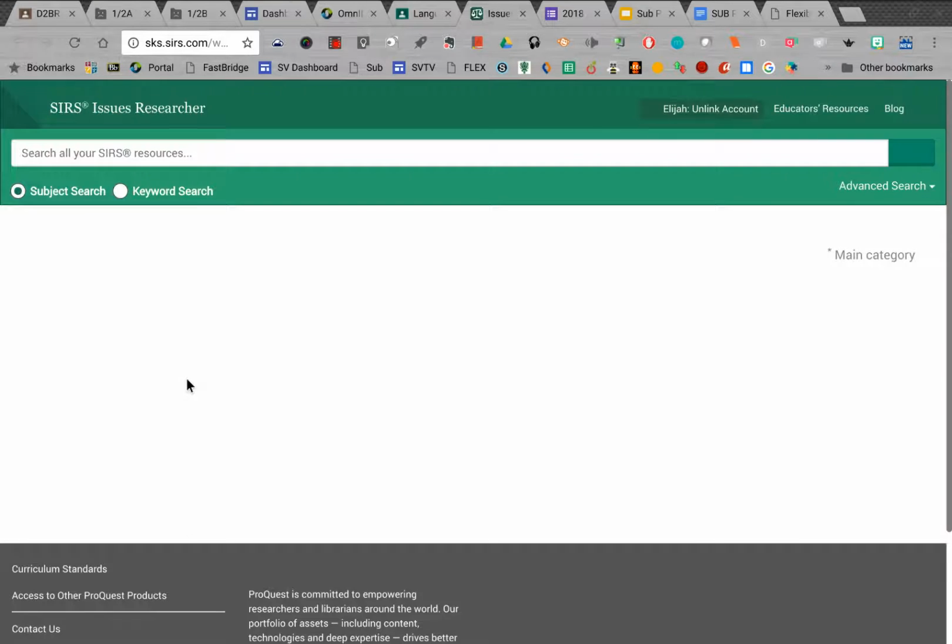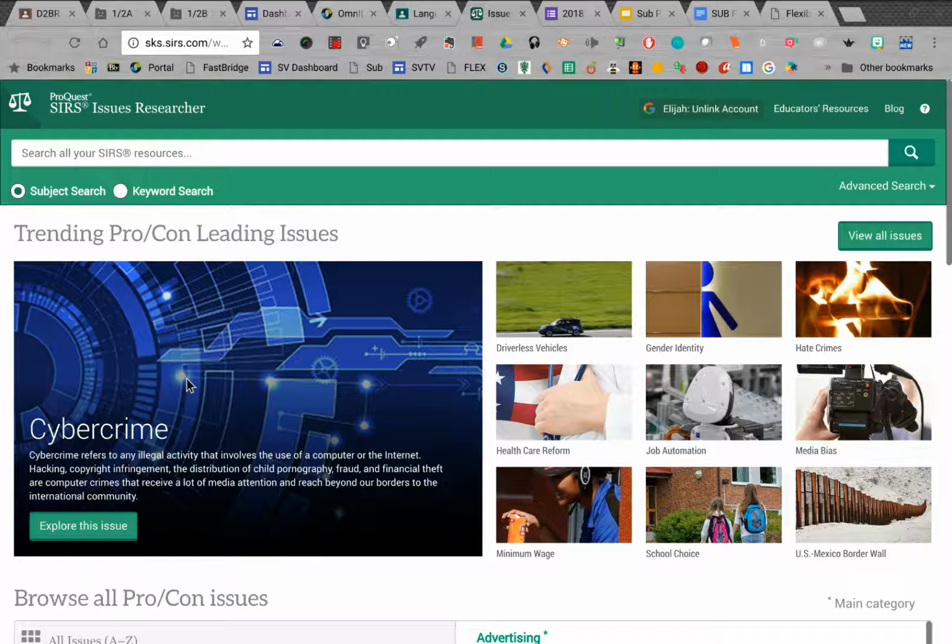So if I log in, what this website will show me is a lot of topics that you can have some arguments about. So when you open it up, you see like 10 topics that have pictures along with them, and that might be things that you see in the news lately. I know there's been a lot of talk about the border wall, a lot of talk about job automation and robots taking our jobs. Healthcare is a big thing in the news. So all of these topics are pretty relevant here today.